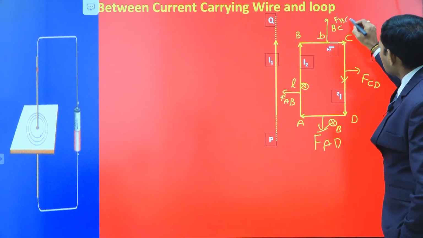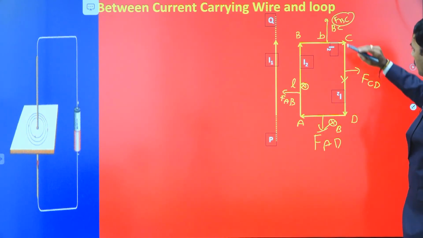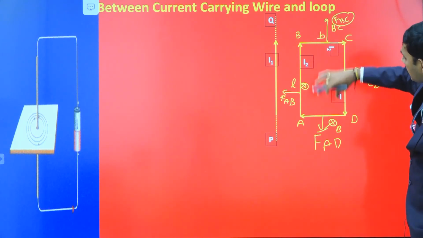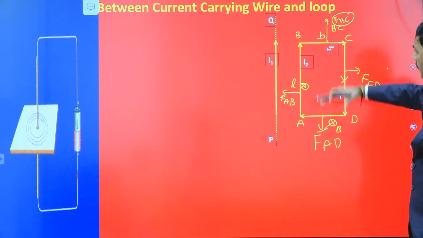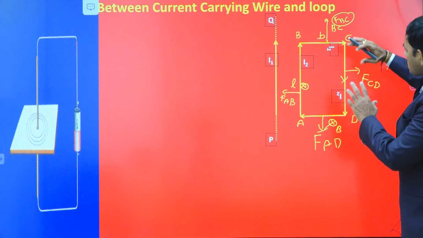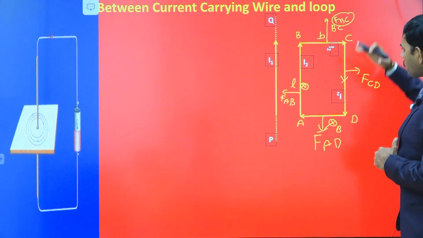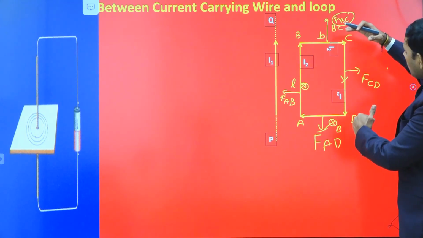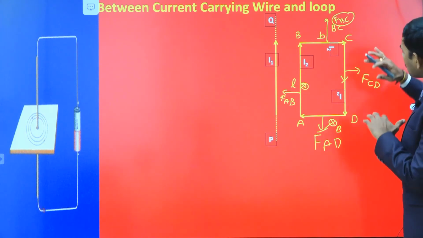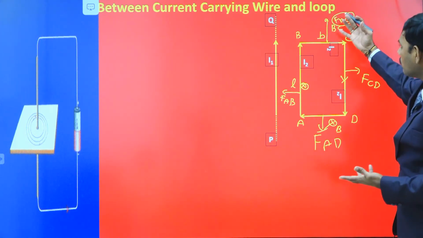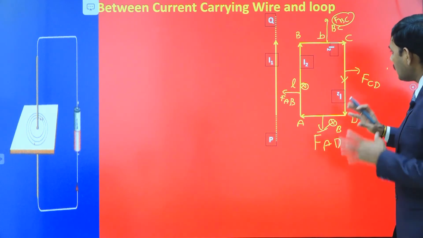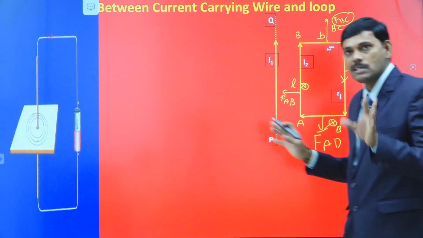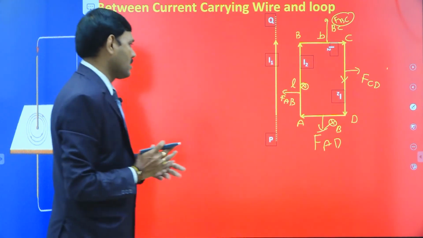FBC and FAD are equal in magnitude because of the same width. The width is the same for BC and AD. This is a rectangle, therefore BC and AD have the same lengths. That's why they have the same magnitude of forces. But the force on BC is in the upward direction, and the force on AD is in the downward direction. So they have equal forces in opposite directions. They cancel each other. The net force on BC and AD becomes 0. The algebraic sum of forces on the wires BC and AD is 0.